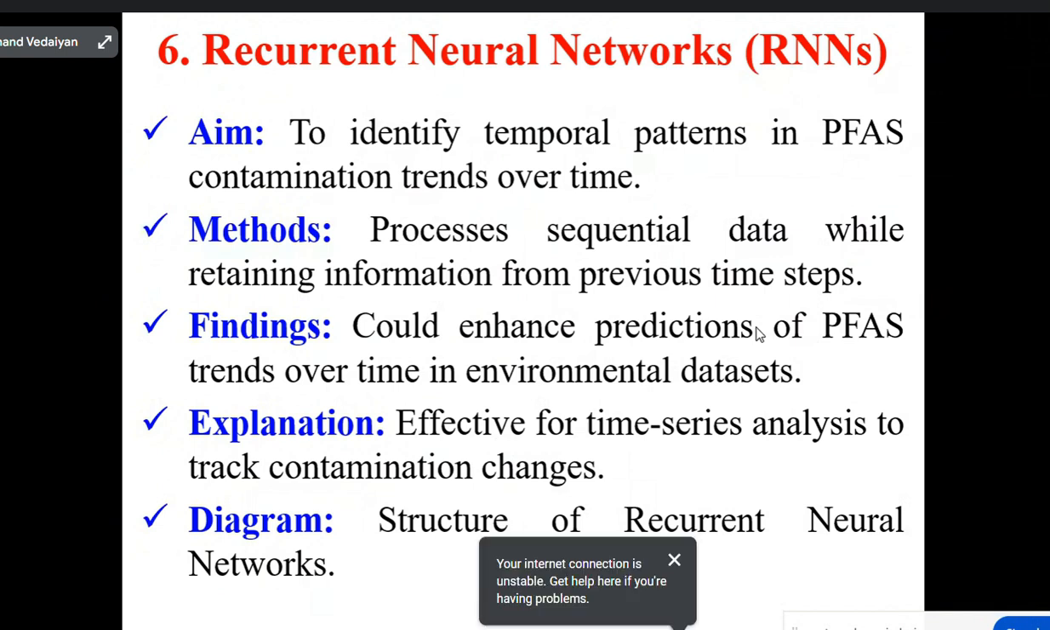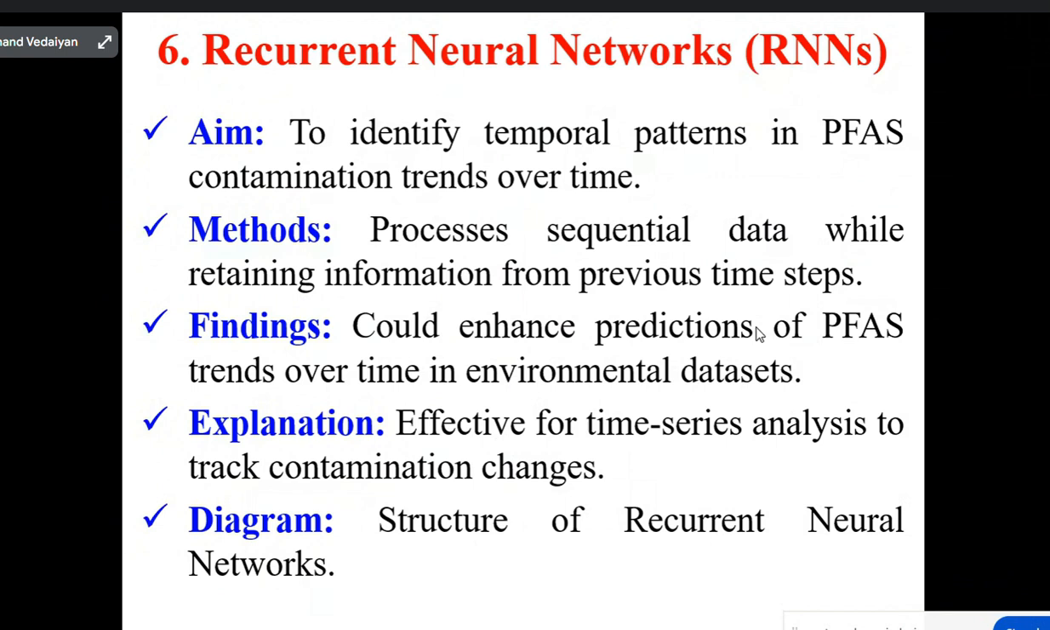That's why we are using methods that process sequential data while retaining information from previous time steps. What we are finding could enhance predictions of PFAS trends over time in environmental data sets. Explanation: effective for time series analysis to track contamination changes in environmental data.